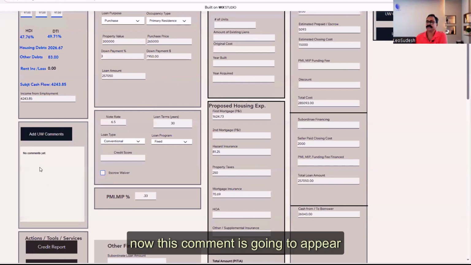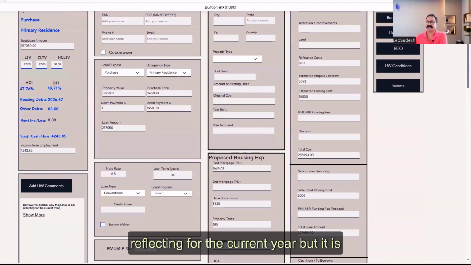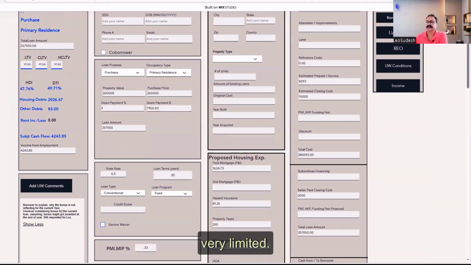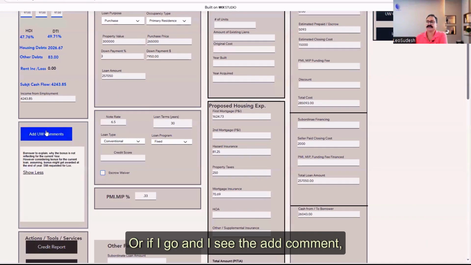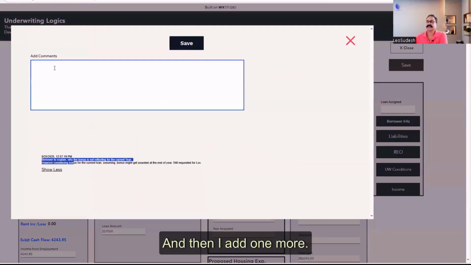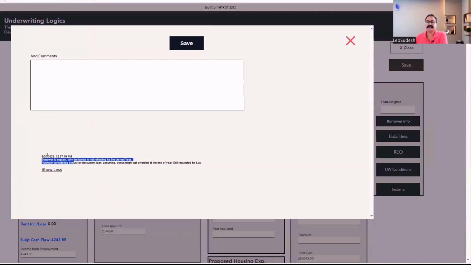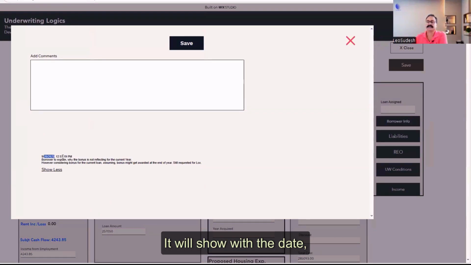And now this comment is going to appear here. Borrower to explain why the bonus is not reflecting for the current year, but it is showing very limited. We can say show more. Or if I go and see add comment, you will see here also. And then I add one more, it will show when, who added this, right? And when it was added, it will show with the date, with the time, and even with the name.